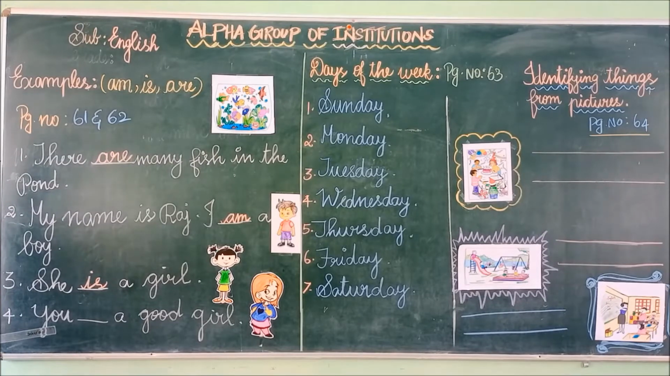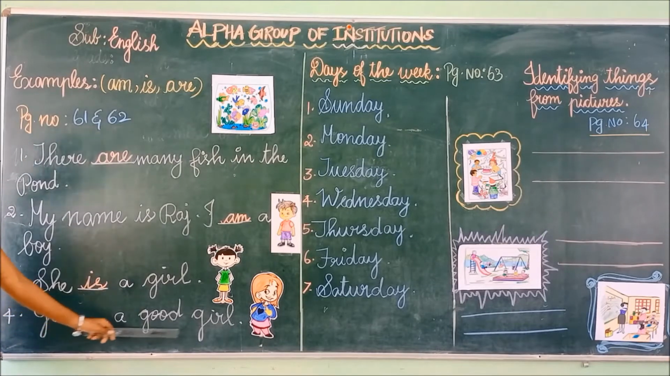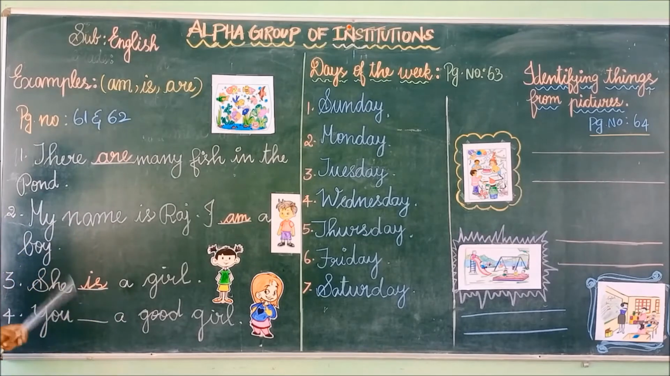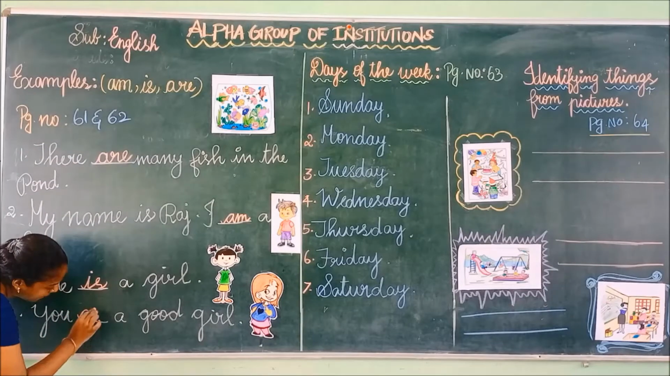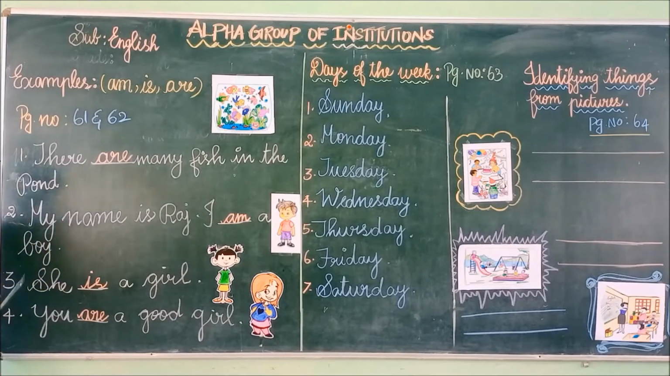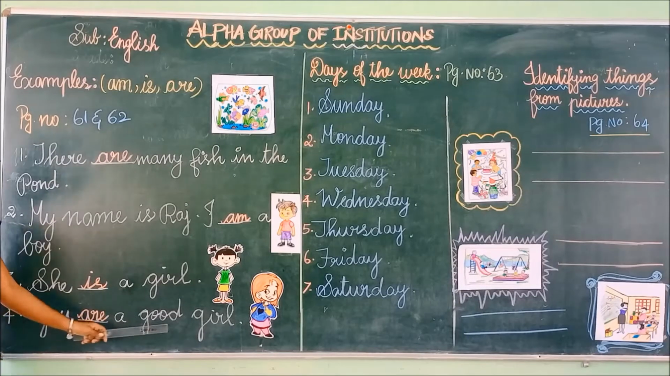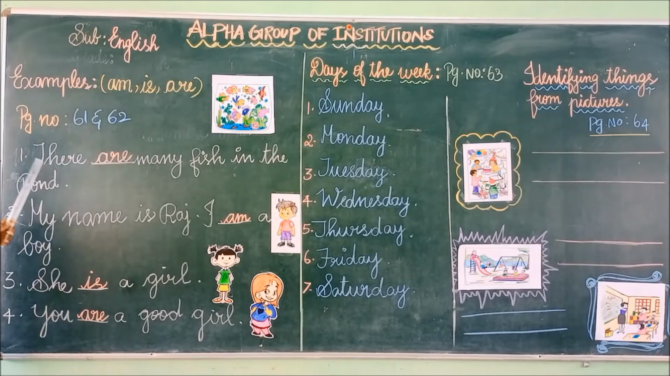Fourth example: you dash a good girl. After "you" we have to use "are". After you, we, they, we have to use "are". A-R-E. You are a good girl. So for the plural noun we have to use "are".